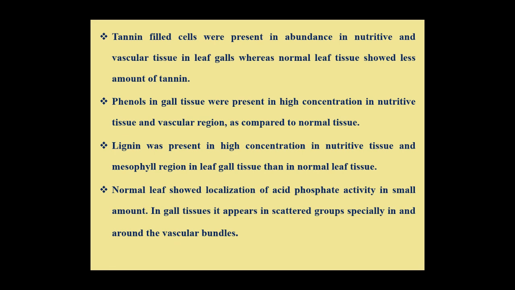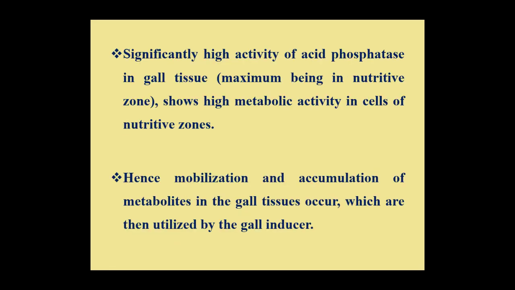Normal leaf shows localization of acid phosphatase activity in small amount, whereas in gall tissues it appears in scattered groups, especially in and around the vascular bundles. The high activity of acid phosphatase in gall tissues, maximum in nutritive zone, shows high metabolic activity in cells of nutritive zone. Hence, mobilization and accumulation of metabolites in the gall tissues are utilized by the gall inducing organism.